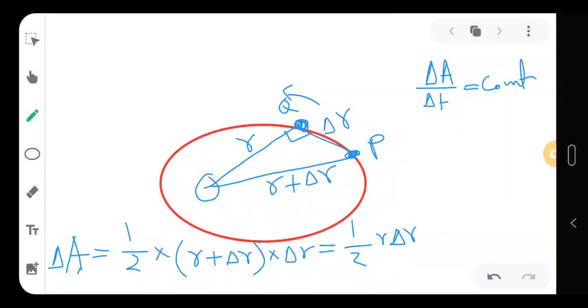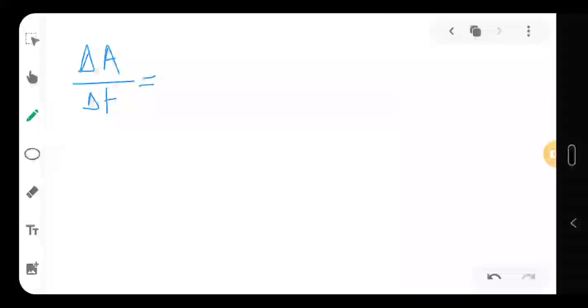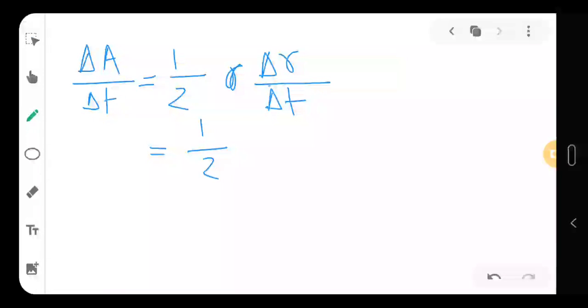So from here, because I need this delta A by delta T, I can always write that delta A by delta T is half r delta r by delta T. So in the next page I'm writing here delta A by delta T is half into r into delta r by delta T. So that means this is your half r. Now this is my linear velocity v, you can write.